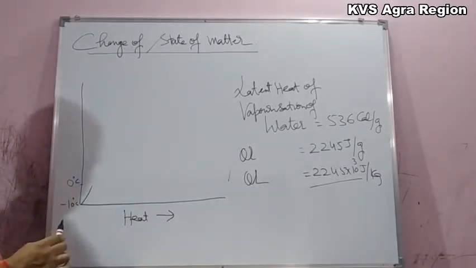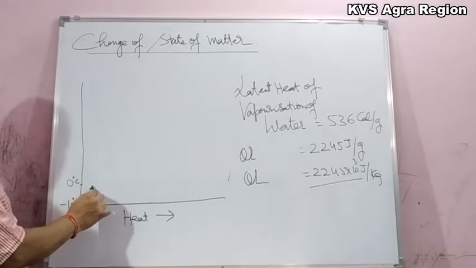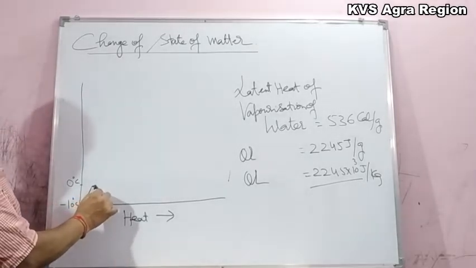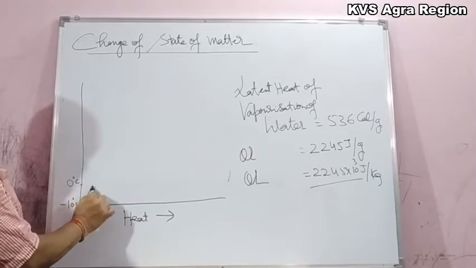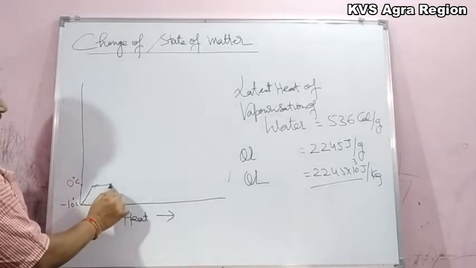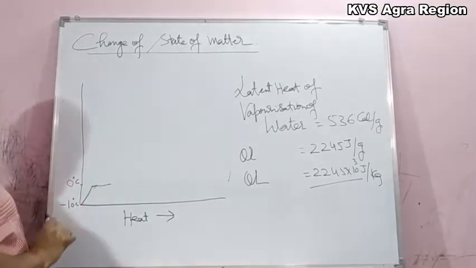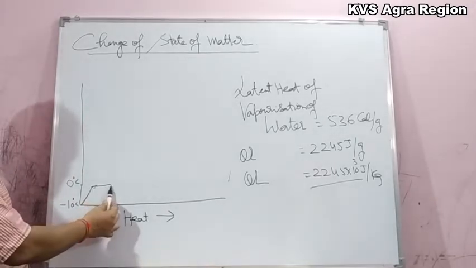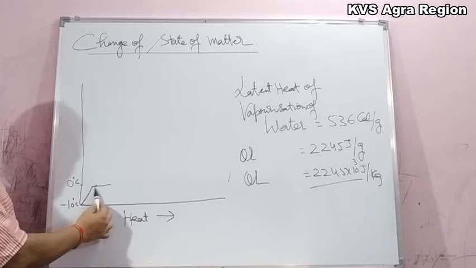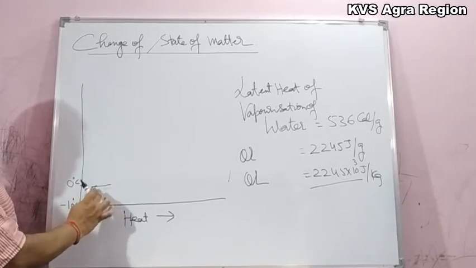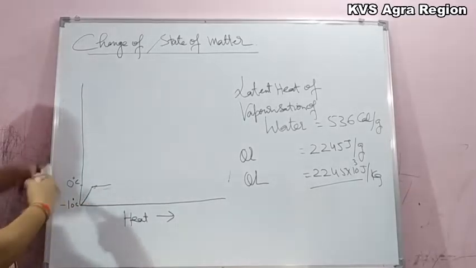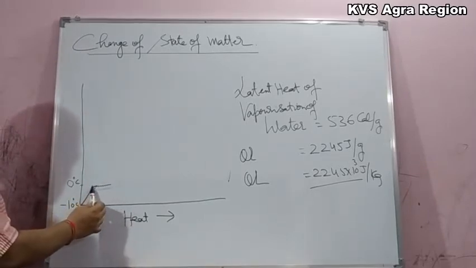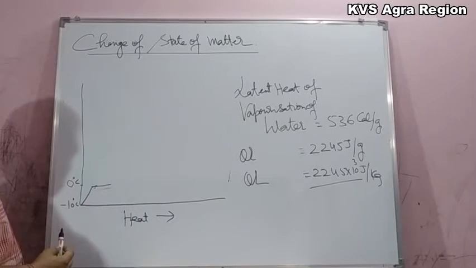At this temperature, ice will convert into water at 0 degrees Celsius. So the temperature will remain 0 over this part, and the heat being supplied is used in changing the state of matter from ice at 0 degrees Celsius into water at 0 degrees Celsius.